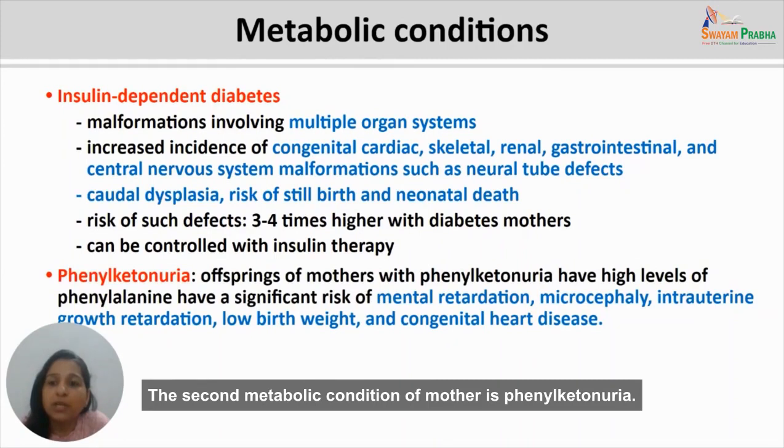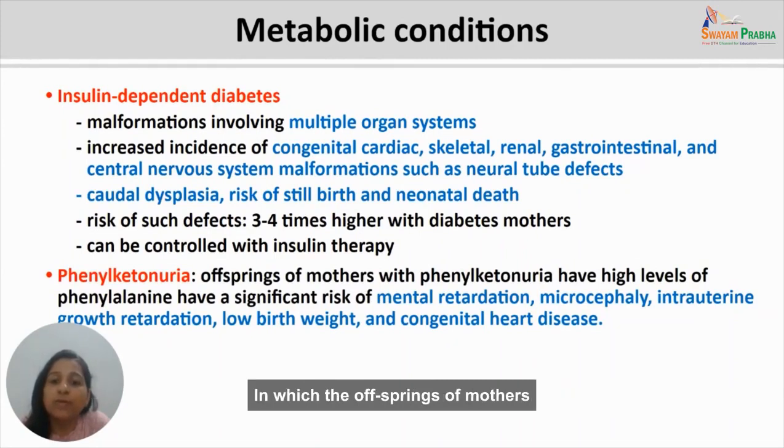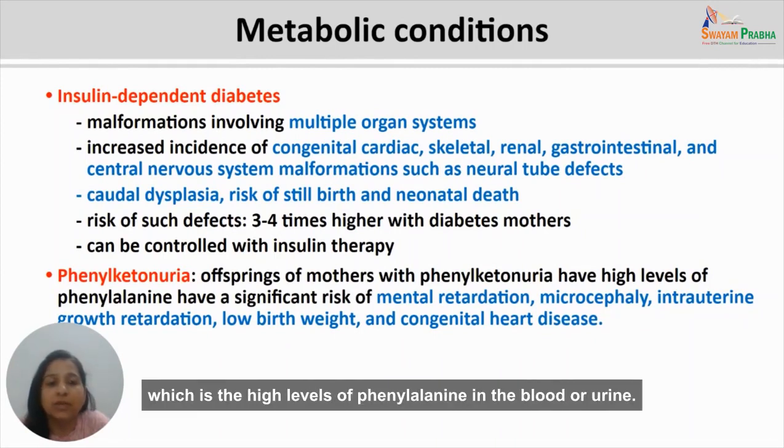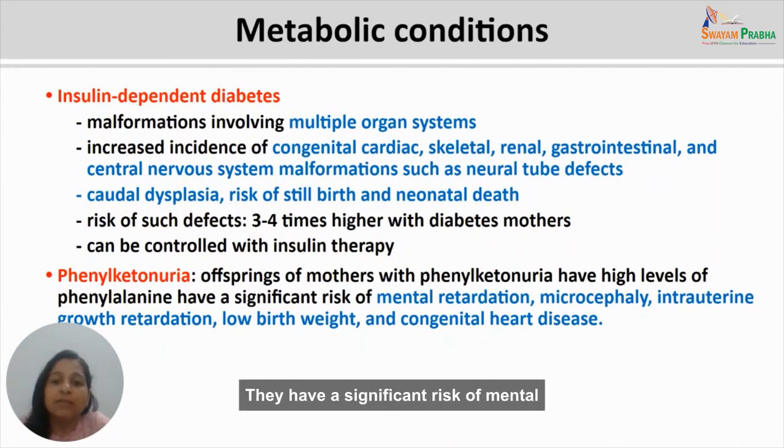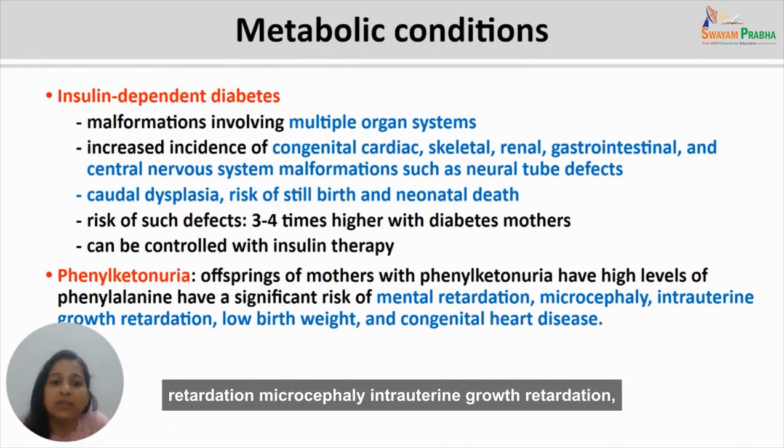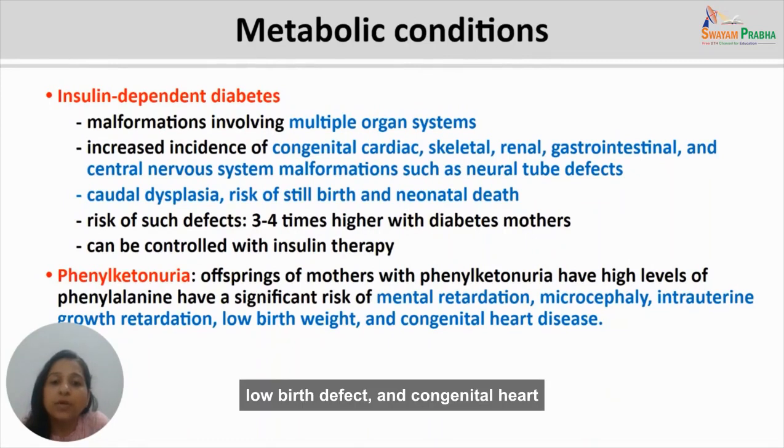The second metabolic condition of the mother is phenylketonuria, which is the high levels of phenylalanine in the blood or urine. The offspring of mothers suffering from phenylketonuria have a significant risk of mental retardation, microcephaly, intrauterine growth retardation, low birth weight, and congenital heart disease.